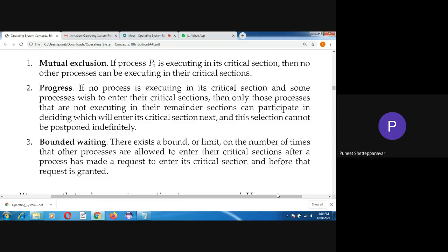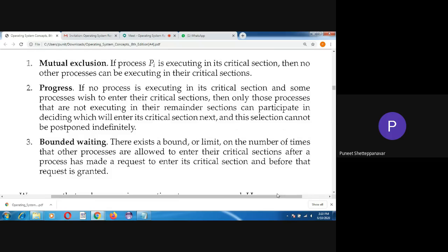Okay, you can see the statement here. If no process is executing in its critical section and some processes wish to enter the critical section, then only those processes that are not executing in the remainder section can participate in deciding which will enter next, and this selection cannot be postponed indefinitely. So it can't be done for an indefinite amount of time.